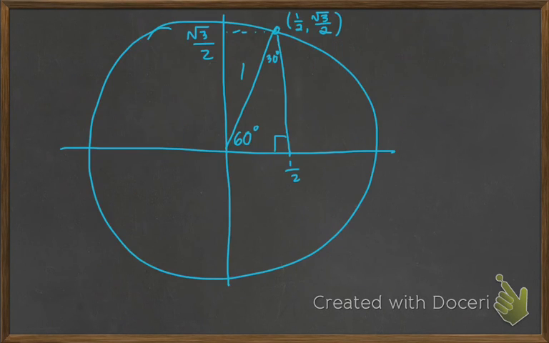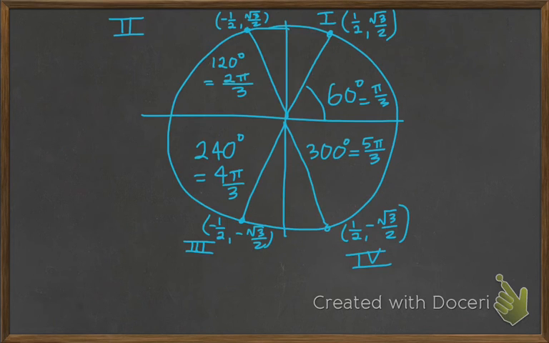So we can place that inside of a unit circle, and what we get in the first quadrant are the coordinates 1/2, because that would be the horizontal base leg, and then the longer vertical leg is going to be square root of 3 over 2. Of course, we can place those into all 4 quadrants, and then what's changing is the sign.